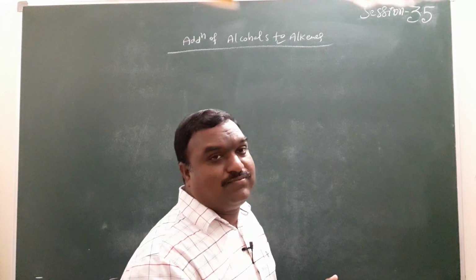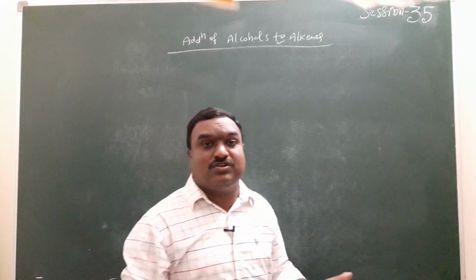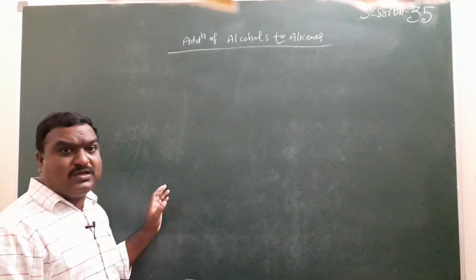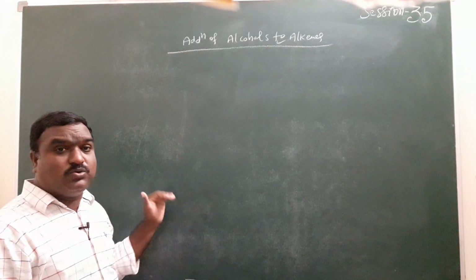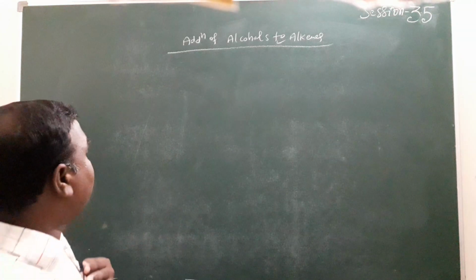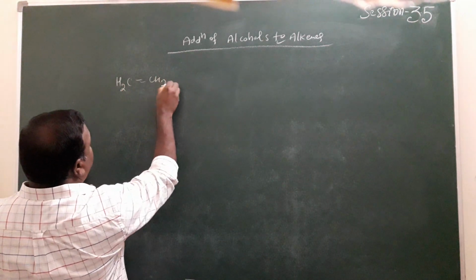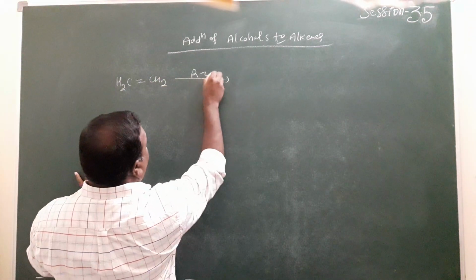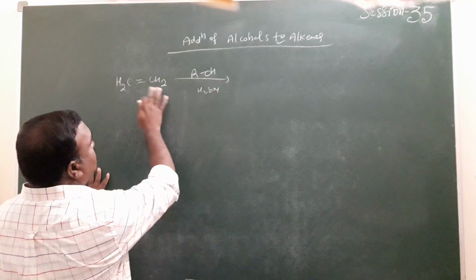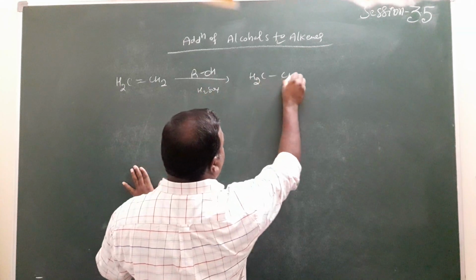In the presence of acids, if you take dilute H2SO4, there is no problem in this reaction. Addition of alcohols: here is a direct addition reaction. Direct addition of alcohol to an alkene forms ethers. For example, here CH2 double bond CH2 is given, with ROH. This is an electrophilic addition reaction, which means RO minus, H plus.